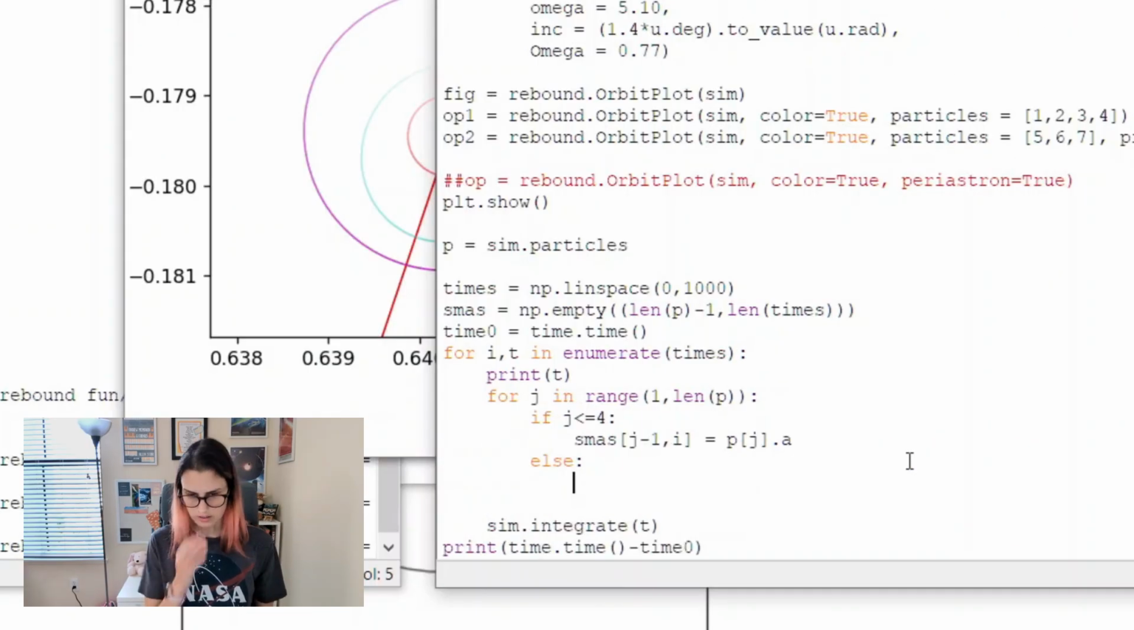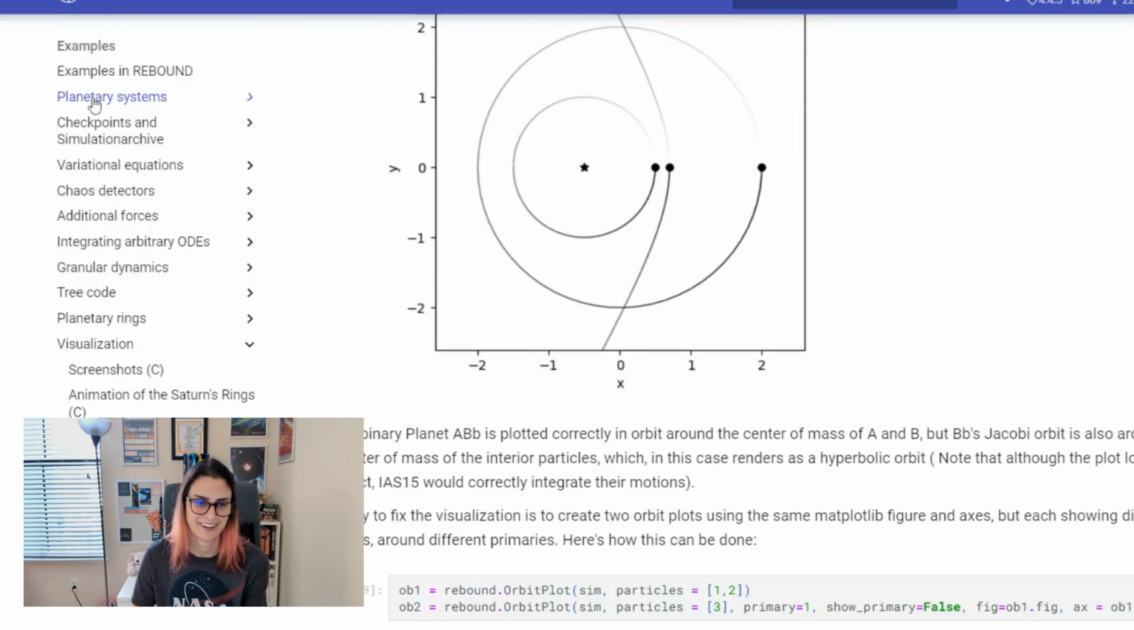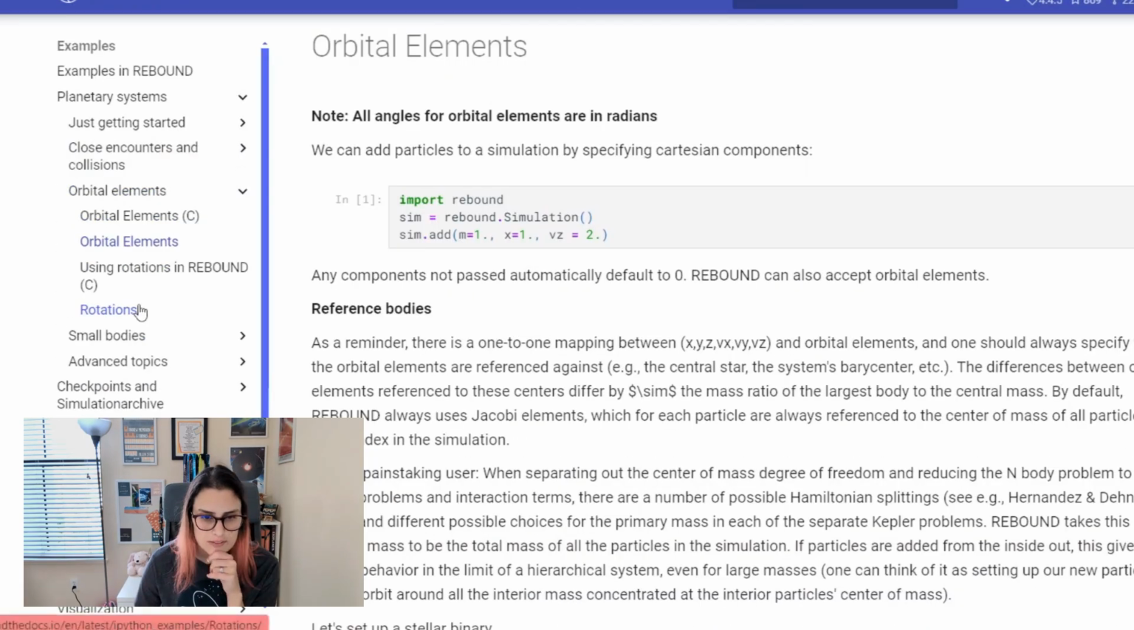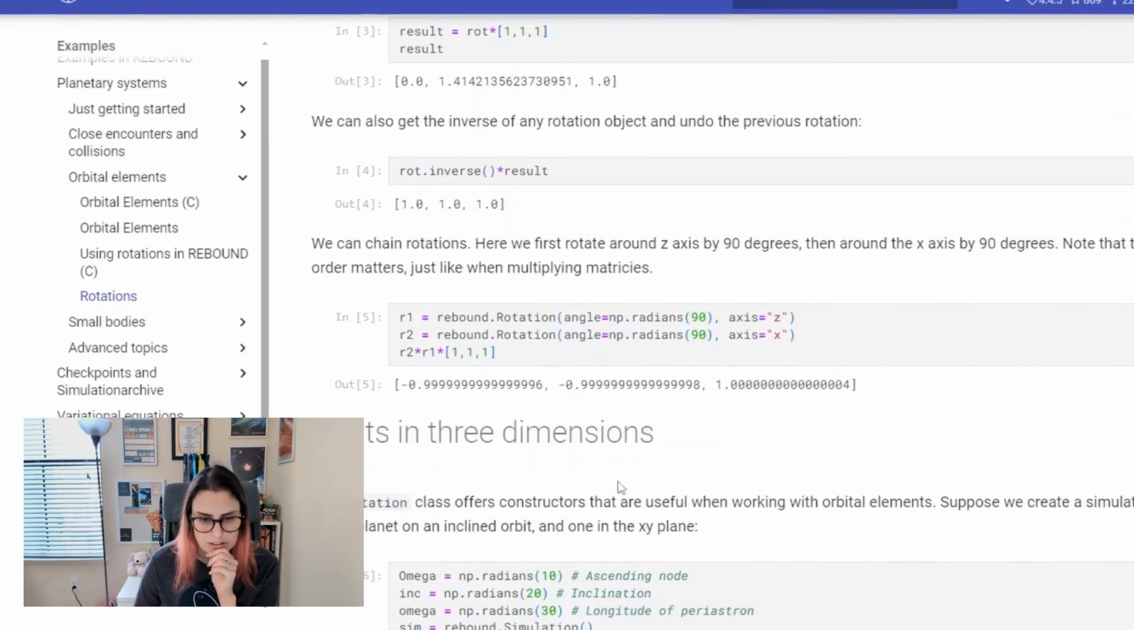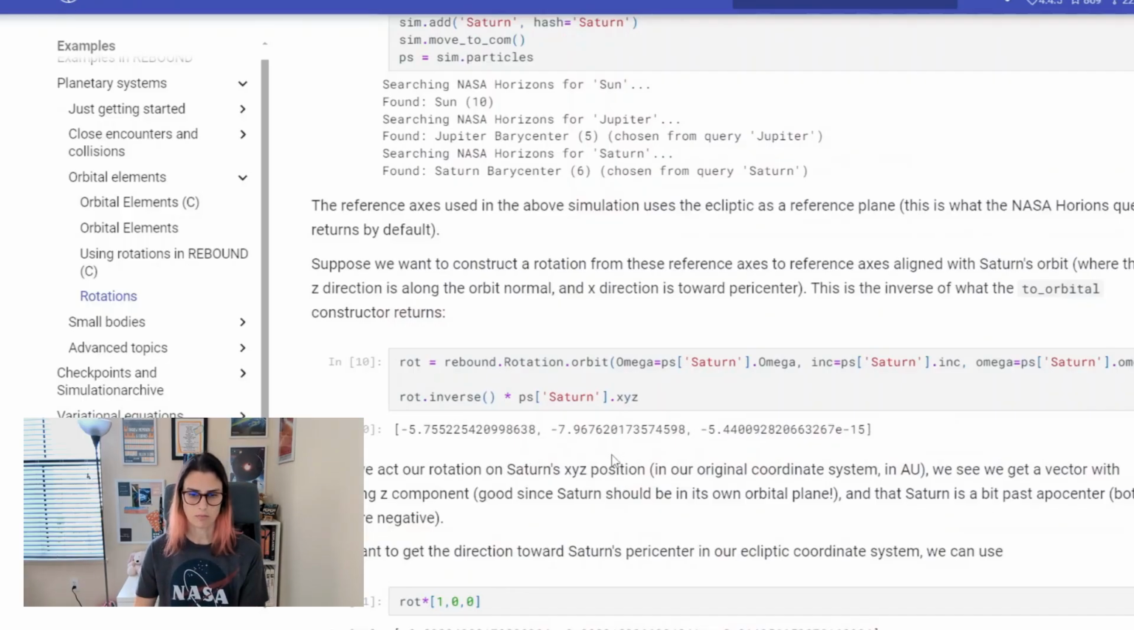Well, let's see if I remember how to do this. I don't remember how to do this. I'm just gonna look at it. Don't have to memorize things. What is this rotation thing? Oh, interesting. That could be really helpful. Oh, I used to do this manually.